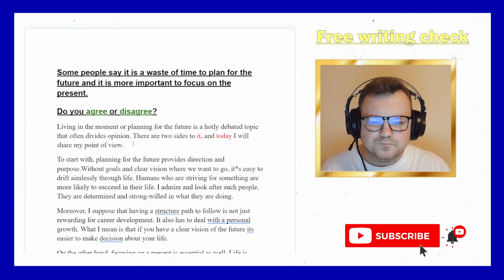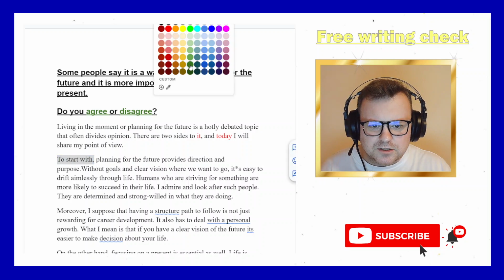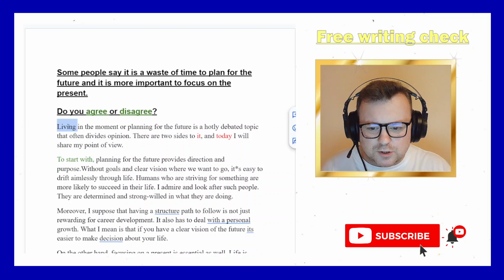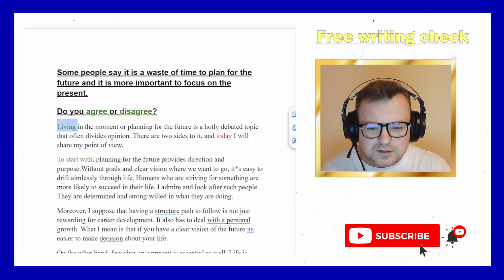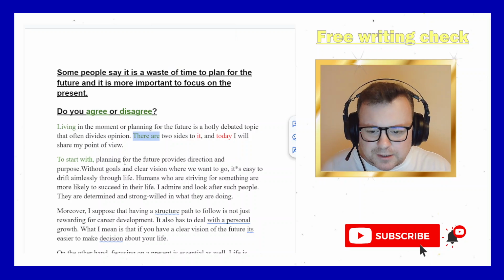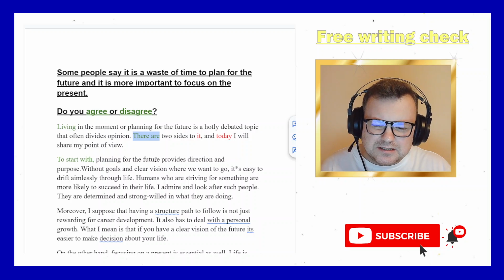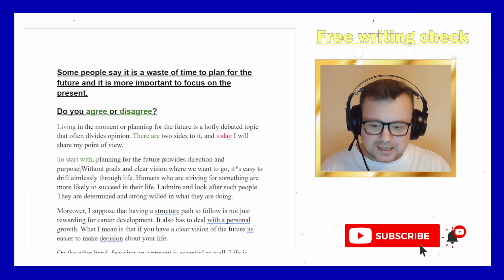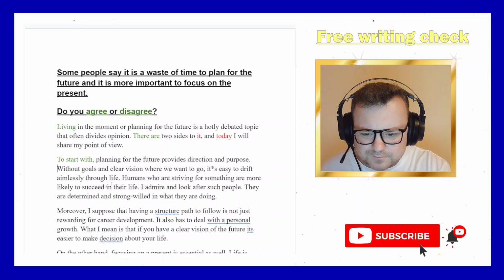But okay. To start with, good signposting language. Nice. Also, I should say that gerund as a subject is nice too. I like this there are, there is, there are. I always like those constructions, so that's good. Anyway, to start with, planning for the future provides direction and purpose. Okay, a little bit as a topic sentence. I mean, I get the idea. But let's see how you develop it then.